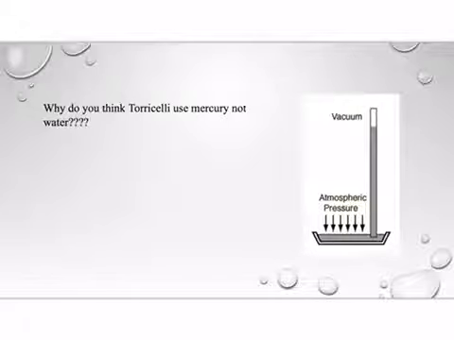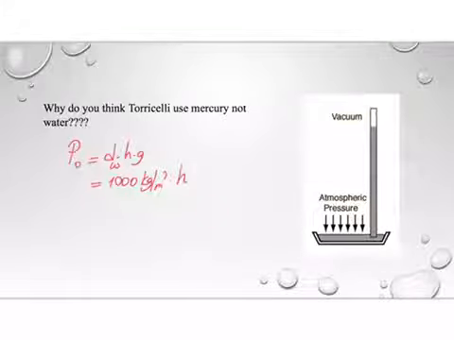Why do you think Torricelli used mercury, not water? What will happen if water is used? The pressure will be the same. When you calculate from the formula, you use the density of water here, which is equal to 1000 kilogram per meter cube, the height of water times g will be equal to